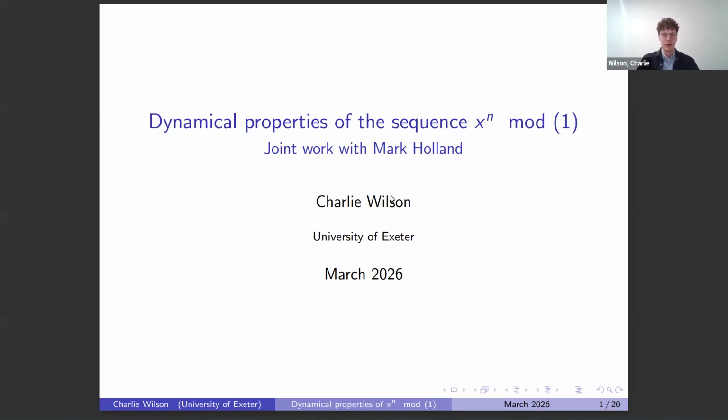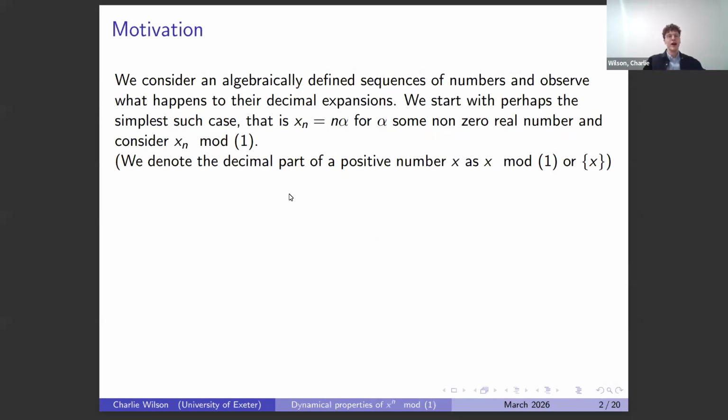So I'll give some motivation and a little bit of background and really ease in with the notation. Broadly speaking, we're going to consider some sequences that turn out to be algebraically defined, and we're really just interested in their decimal expansions. So if we take the sequence, throw away the whole number part, and ask what's going on with this new sequence, does any of the original structure carry over, and is anything interesting going to happen here?